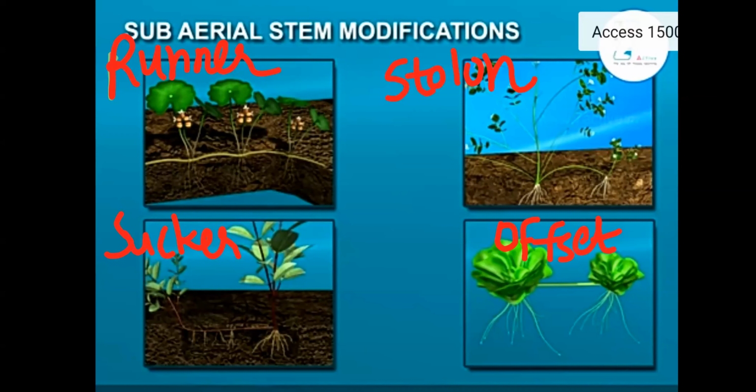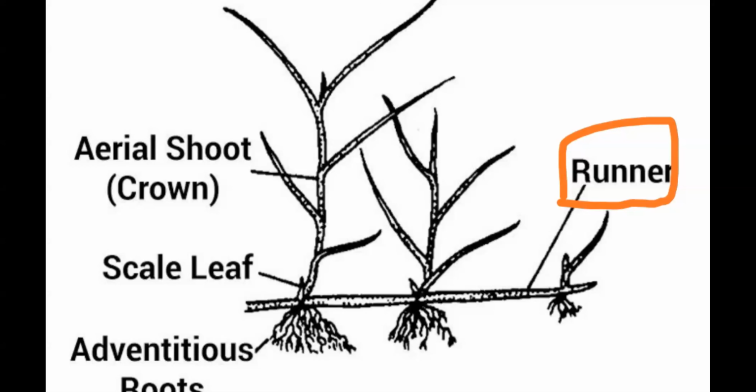First, runner. See, this diagram is for the runner. In that, this is the main plant body, the stem axis, and the branches are there. Here, one of the branches of the stem grows horizontally.